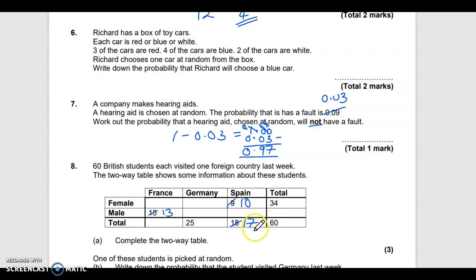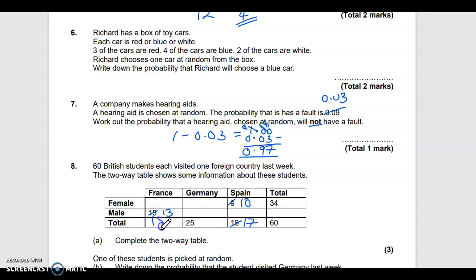So what we're going to do is we're going to work these out. So let's find one where we've got one that's missing. So you see at the bottom here, this is missing, yeah? But I can work it out because I've got these two. So I know that 60 take away 17 take away 25 will give me this middle one here. So 60 take away 17 take away 25 gives us 18.